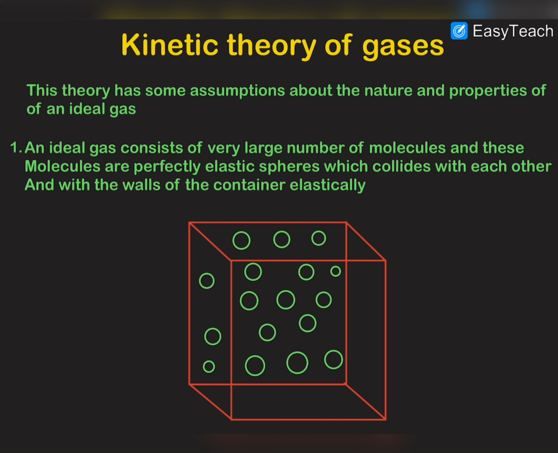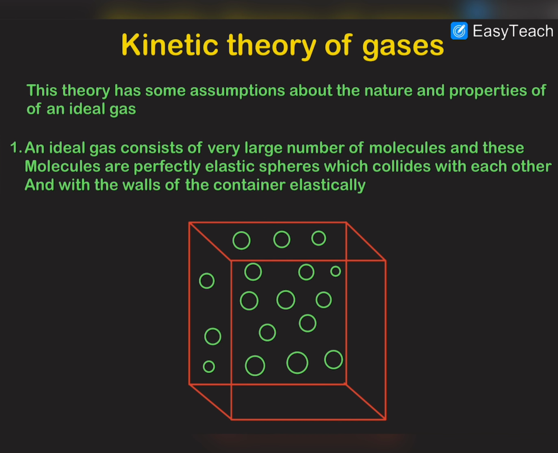So due to that kinetic energy they are randomly moving here and there, and they are colliding with each other, and they are colliding with the walls of the container, and these collisions are elastic collisions, which means that e is equal to 1 and there is no loss of energy in this type of collisions. Okay, no loss of kinetic energy obviously.